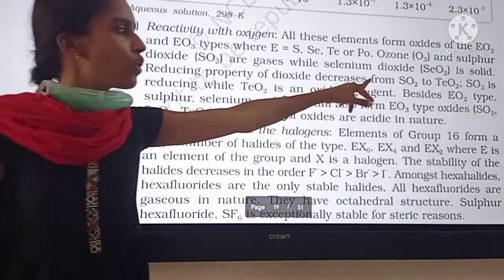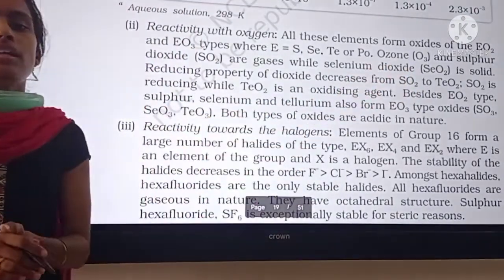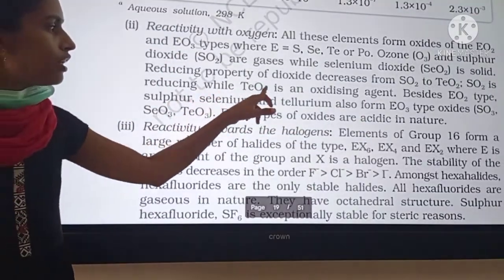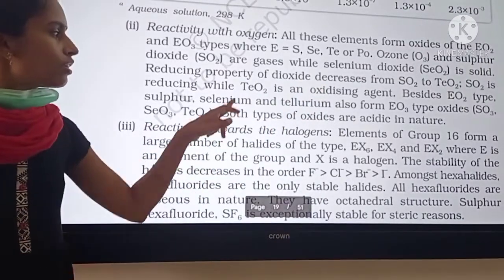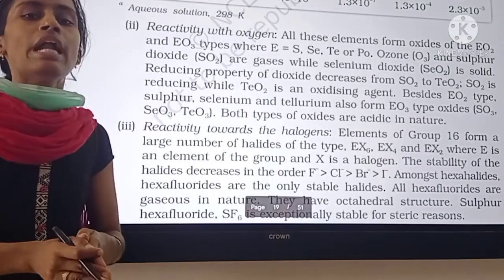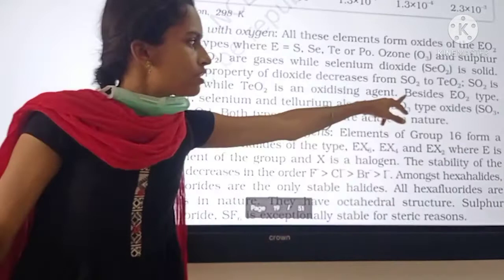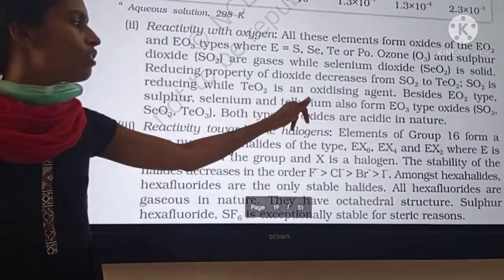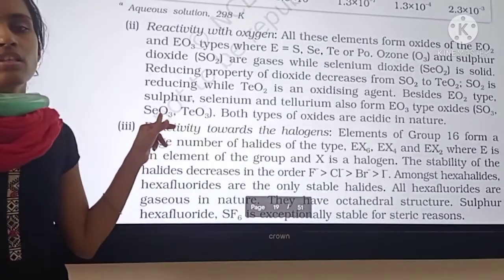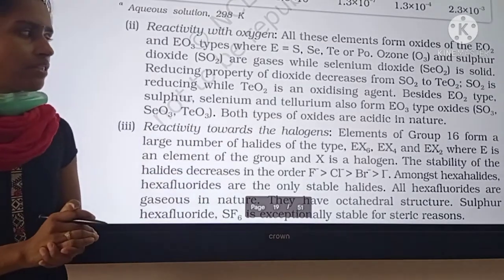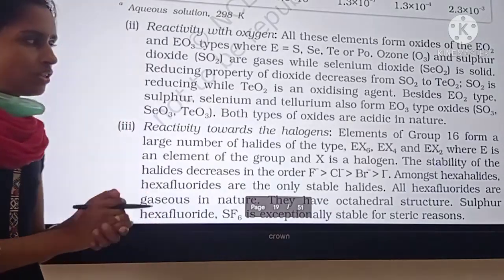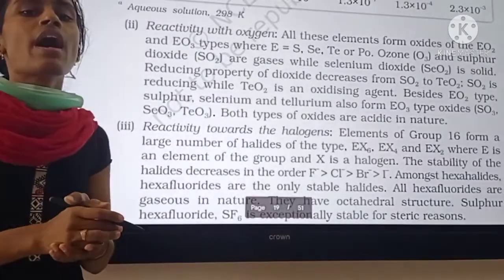So they are stable in +4 oxidation state. That's why they don't want to oxidize. SO2 is reducing while TeO2 is oxidizing. Tellurium dioxide is a good oxidizing agent, meaning oxidizing nature increases and reducing nature decreases. Besides EO2 type, sulfur, selenium and tellurium also form EO3 type oxides. Both types of oxides are acidic in nature. They are non-metal oxides, which are acidic, so they will combine with water to form acids.